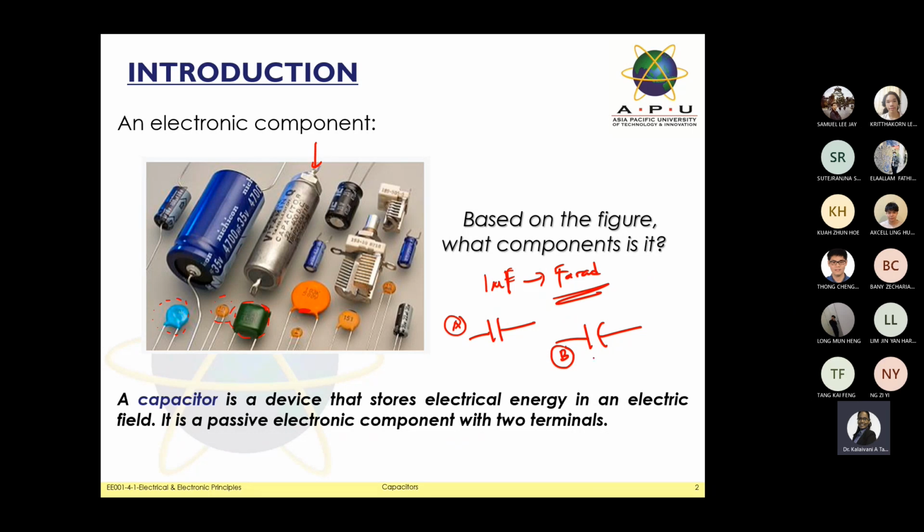In B, these are symbols of a capacitor, and on one side one of the terminals is just a straight line, and the next terminal shows you a curve. And this is one more terminal side. Again, why should we have A and why should we have B? Usually for A we always say it's a ceramic capacitor, meaning this type of capacitor. They won't highlight the polarity, positive and minus. But when it comes to B, you need to define it correctly based on the positive and the negative part. So this one always refers to the semiconductor capacitor.